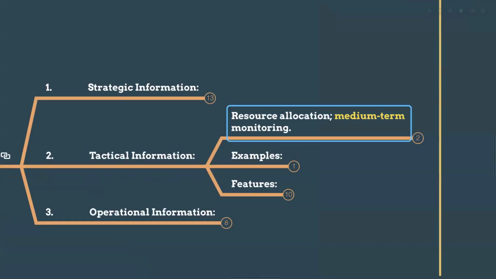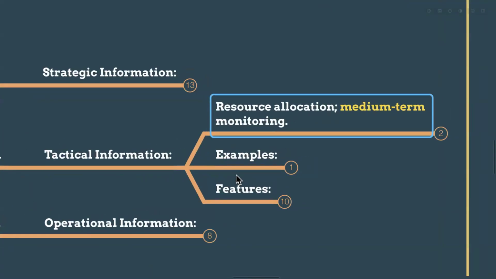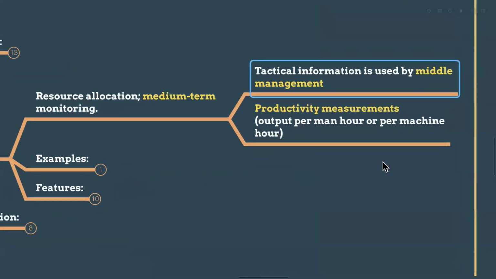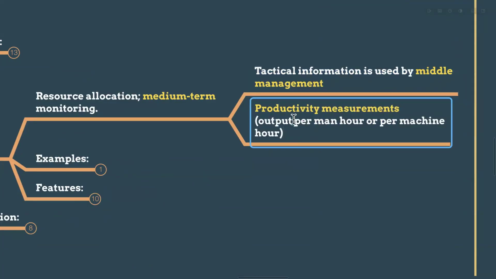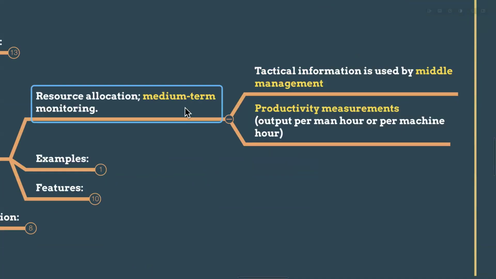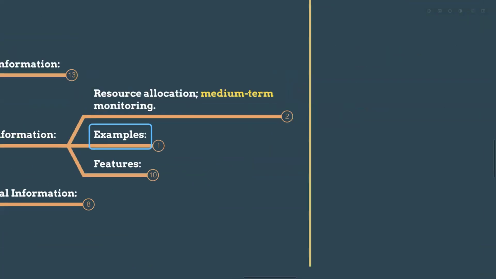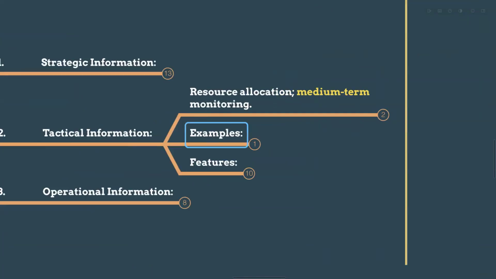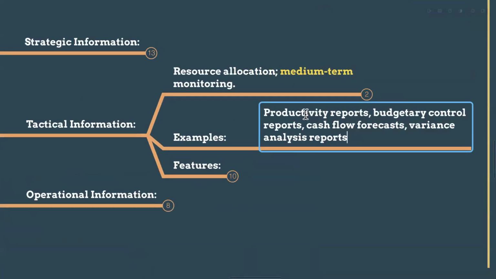So tactical means middle. Resource allocation and medium-term monitoring. For example, tactical information is used by the middle management. For the productivity measurements like output per man hour or per machine hour, how many units we are producing, these kinds of productivity measurements come under medium-term monitoring, right? That is tactical information. For example, productivity reports, right?